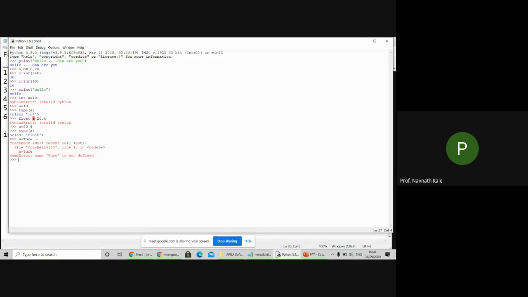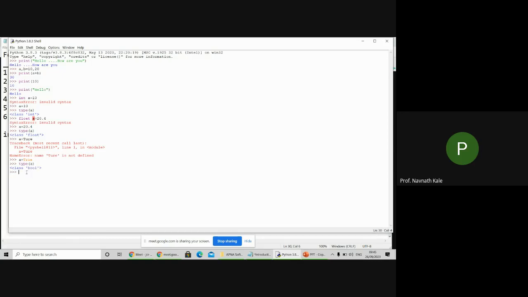Now check type of a. It is Boolean type.